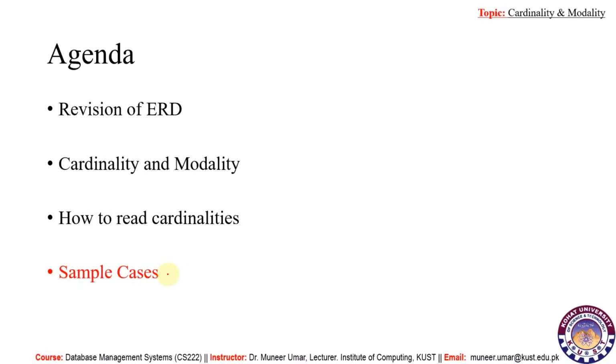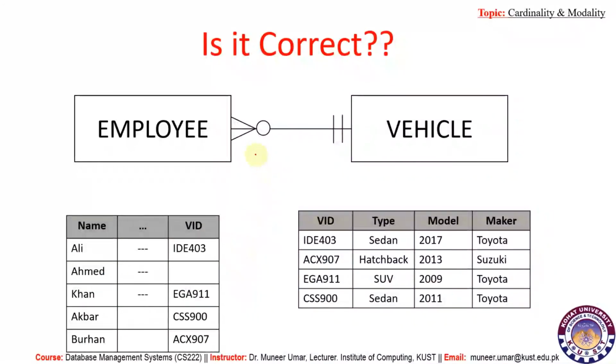Now let's consider some sample cases. Here we have 2 entity types, the employee and vehicle. Both are connected. There is some sort of association between employee and vehicle. So if we look into the tables for these 2 entity types, we have some instances, and these instances are connected through vehicle ID, VID.